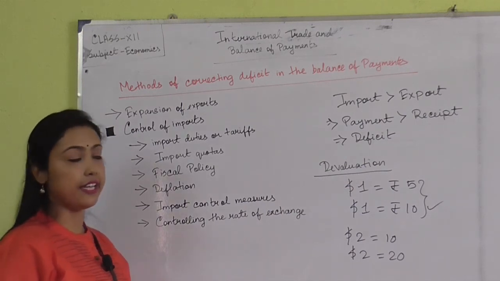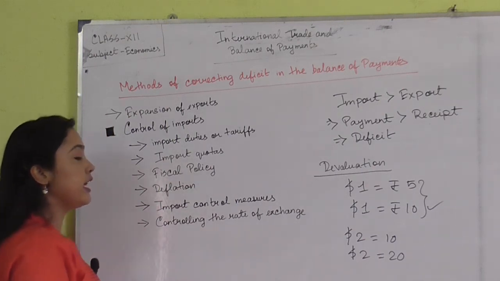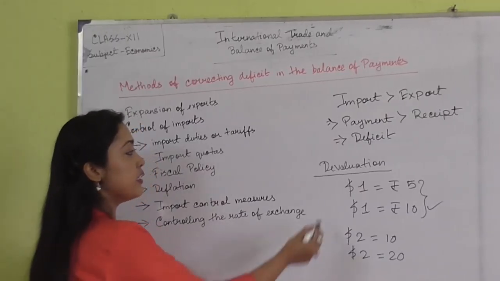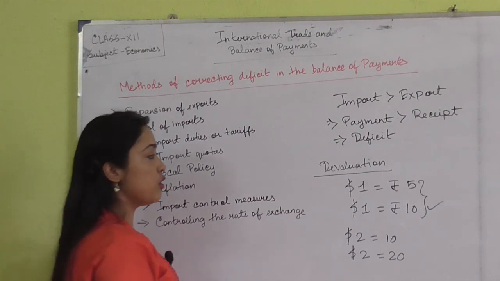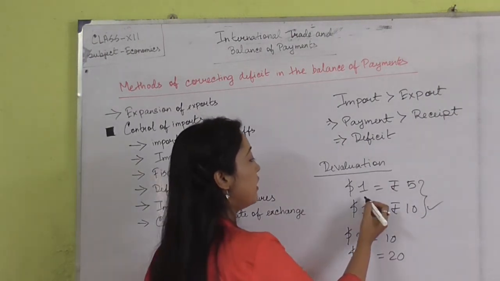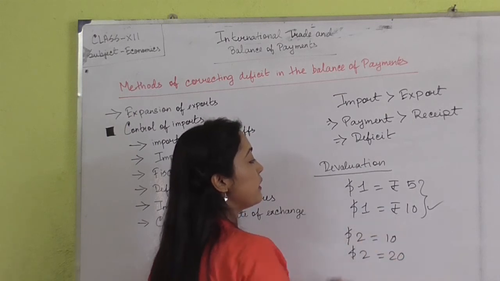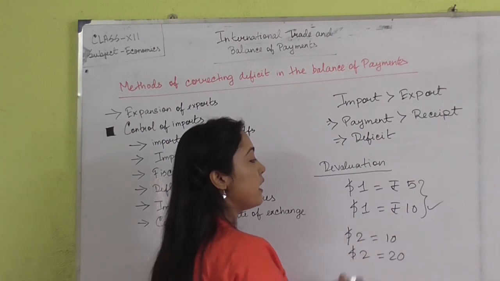In a great way. Now, controlling the rate of exchange. In what way can the rate of exchange be controlled? Again, the policy of devaluation is followed in controlling the rate of exchange. Previously $1 used to consist of 5 rupees. Now $1 is consisting of 10 rupees. So after devaluation the value of $1 has become rupees 10.